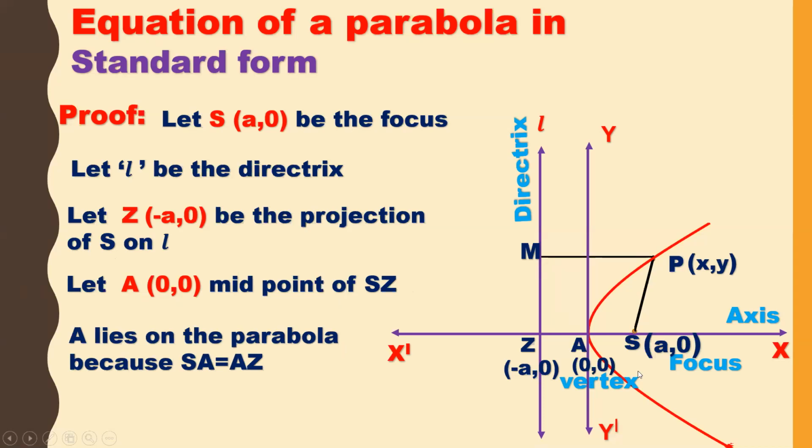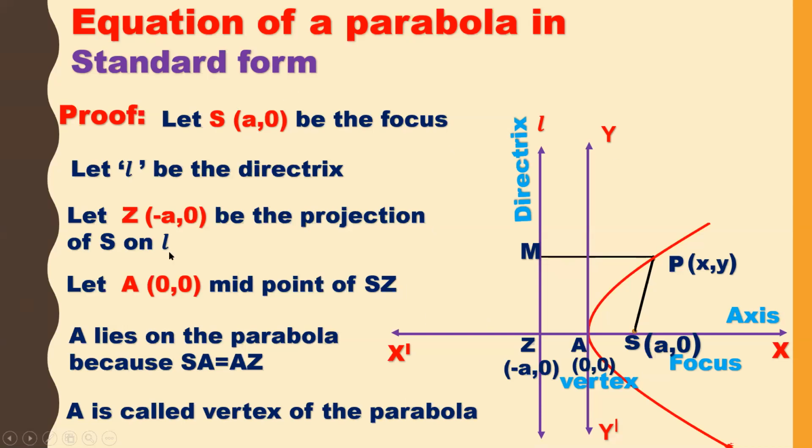So A lies on the parabola because SA is equal to AZ, so the distances are the same. And A we call the vertex of the parabola. So these are the important points we have noted from the figure.